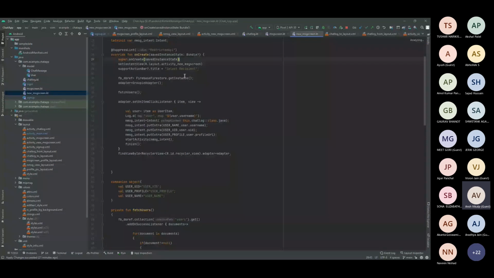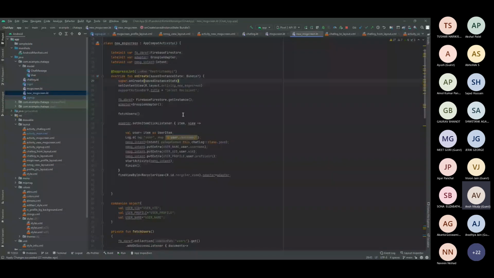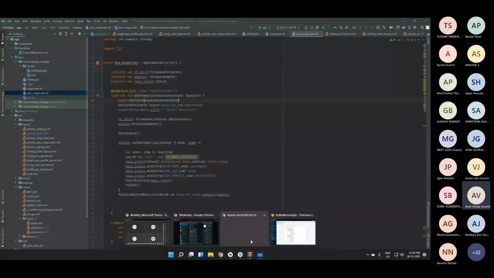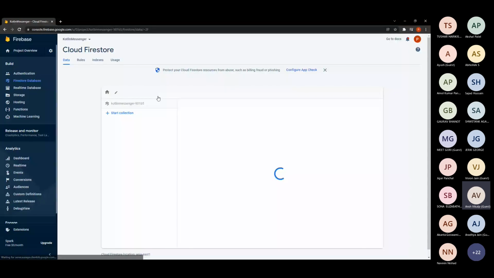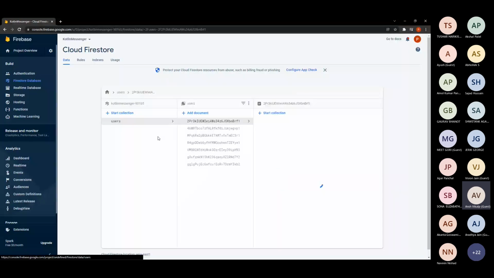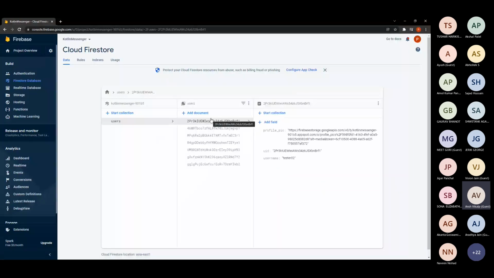As I've told you, I've been using the Firestore database to get the user's reference, these documents and all this stuff. Whatever the user data is, I'm saving it in the Firestore database, and whatever the user's messages are, I'm storing them in the real-time database. Now, to get the user names and the profile pics, the same process applies.